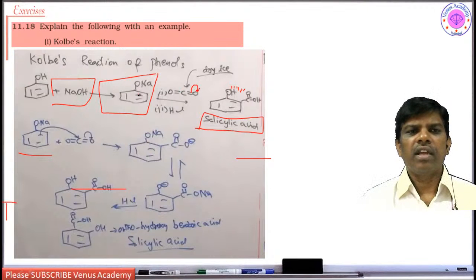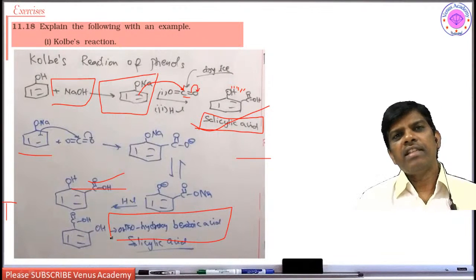So the electrophile is going to take up this anion to form the phenoxide ion. Phenoxide ion, upon hydrolysis with HCl, is going to form ortho-hydroxybenzoic acid. What is the common name of this ortho-hydroxybenzoic acid? It is salicylic acid. Where do you find this salicylic acid?